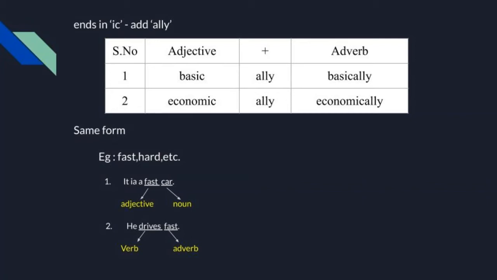Let us see the next example. He drives fast. Here we used fast as an adverb because we describe the verb here. We are giving more information about the verb, not the noun. So in the first example, the word fast acts as an adjective. In the second example, the word fast acts as an adverb. So this is an exceptional case. The same word will be used as adjective and adverb, but an adjective usually comes before the noun, and an adverb usually comes after.